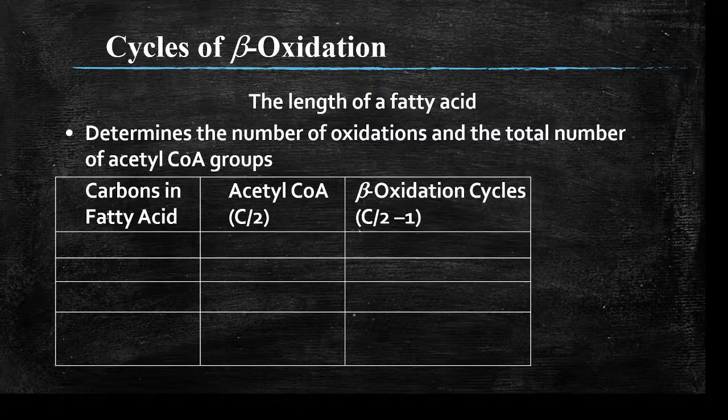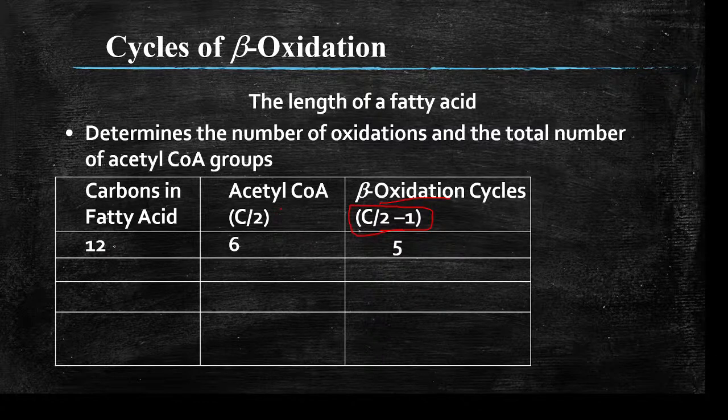So depending upon the length of the fatty acid that undergoes beta oxidation, just by looking at the structure, we can calculate how many acetyl CoA molecules it can generate. Okay, so there is a formula: the number of acetyl CoA generated is exactly half the number of carbons that the fatty acid has. So the acetyl CoA number generated is C by 2, and the number of beta oxidation cycles is 1 less than that, that is C by 2 minus 1.